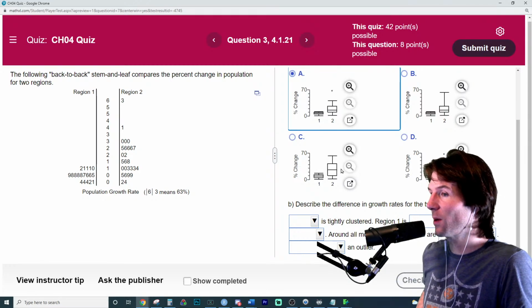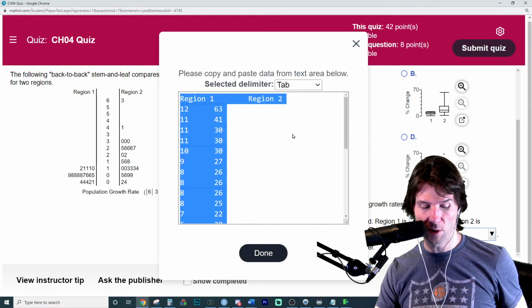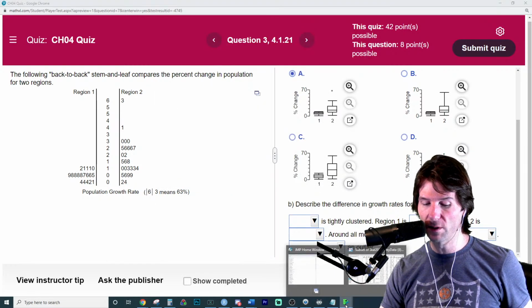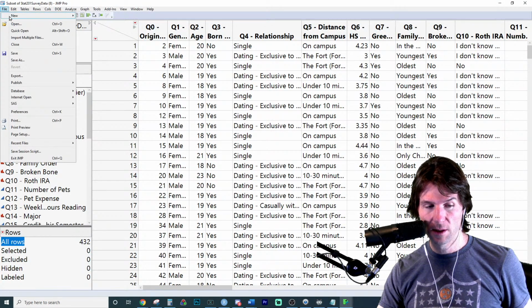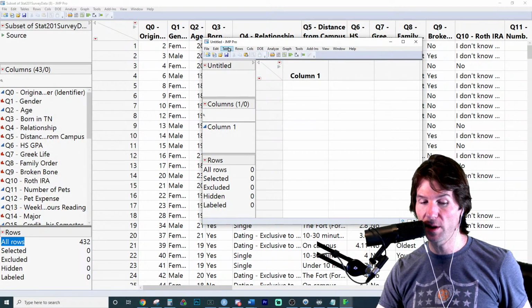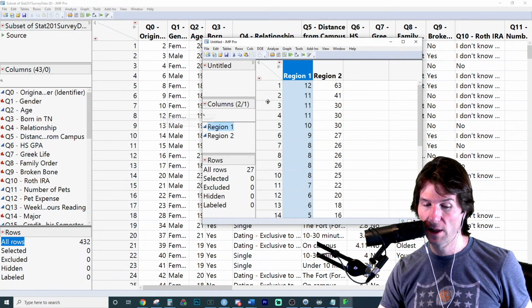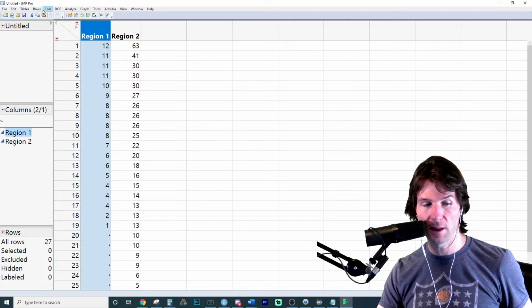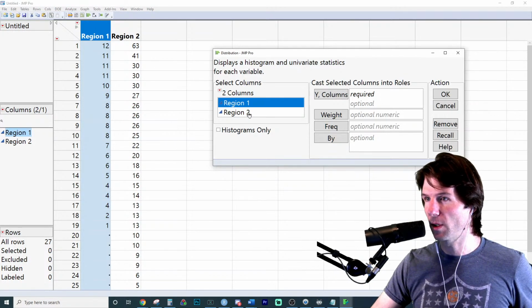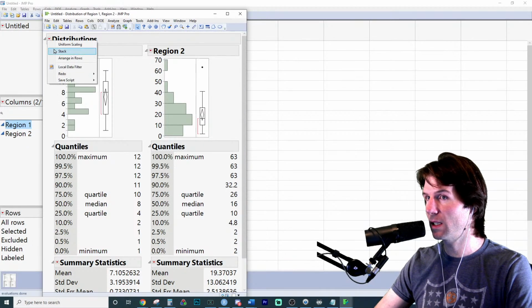I think it was Kevin who was asking about this. Did my visual solve make sense? If you want, you can always copy to the clipboard, hit Command or Control C right here. Once you copy it, go over to JMP, do File, New, Data Table, and then do Paste with Column Names. Very important, if it has column names like this had, to paste with the column names. So now you could go right here and go to Analyze, Distribution. With Analyze Distribution, you can double click both of them, click OK, and then last but not least, stack them.